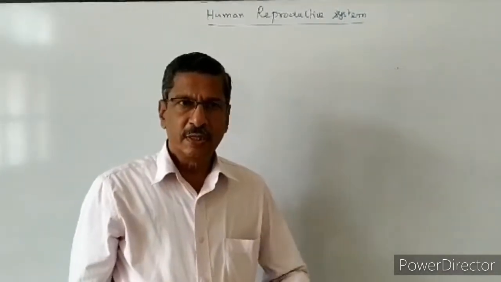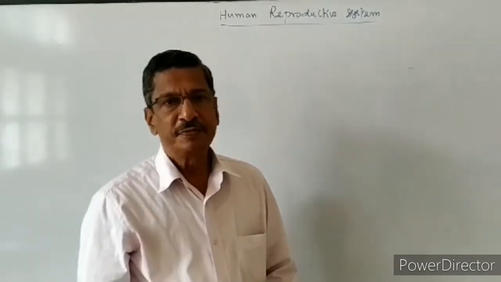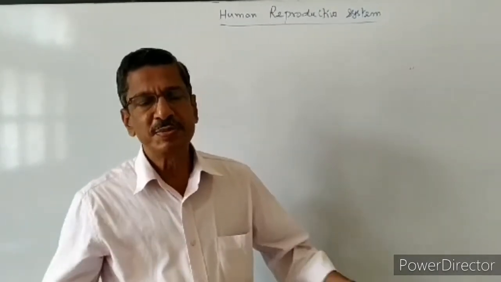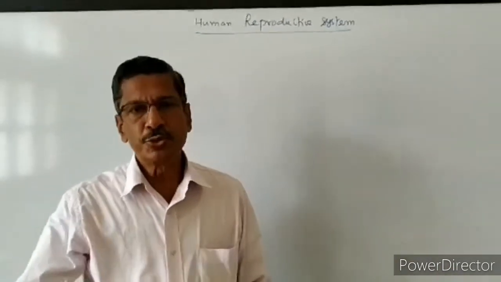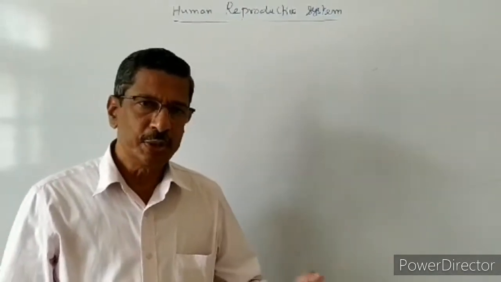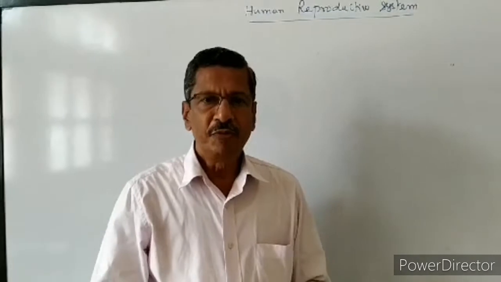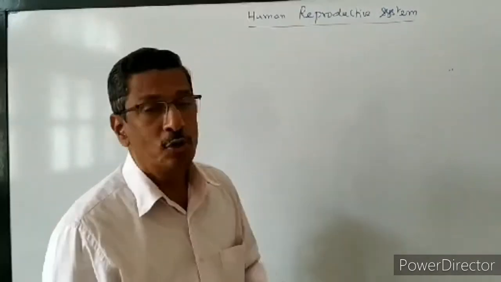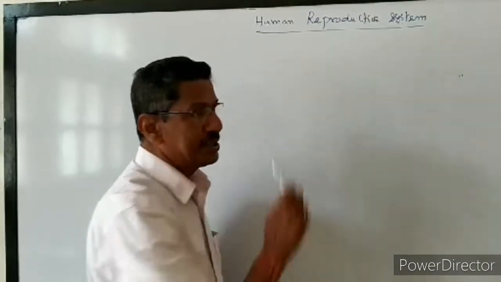In the first introduction topic, we have studied various types of reproduction in various types of animals, starting from unicellular protozoans up to the huge animals. What are the various methods of asexual reproduction? What are the various methods of sexual reproduction? Everything we have discussed. But in the second topic, we are going to study the human reproductive system.